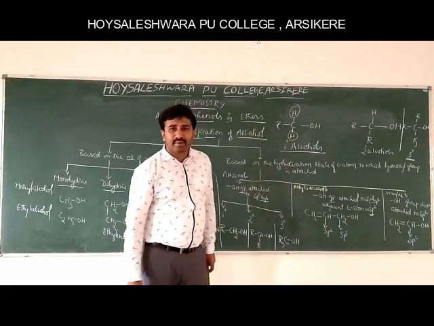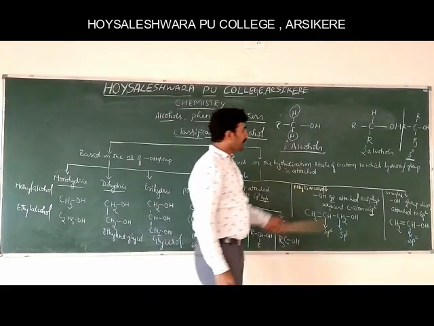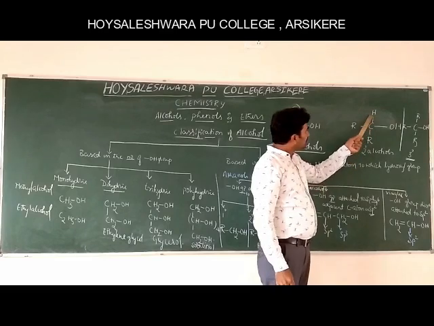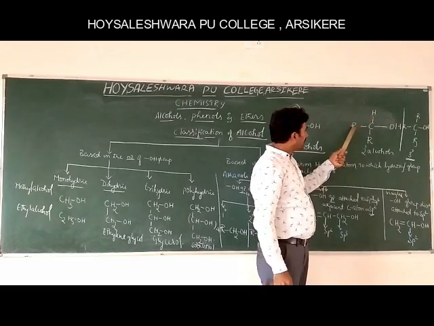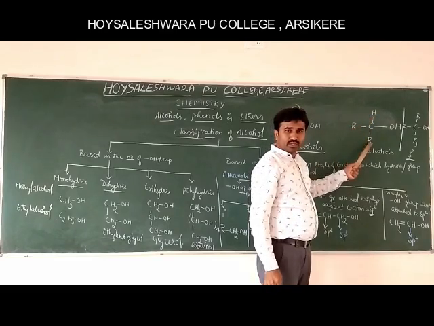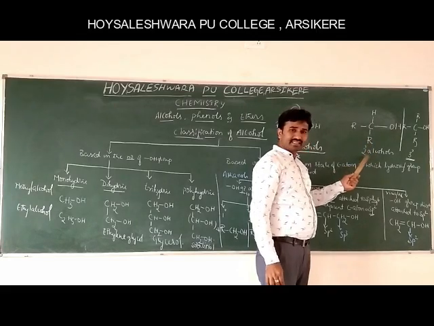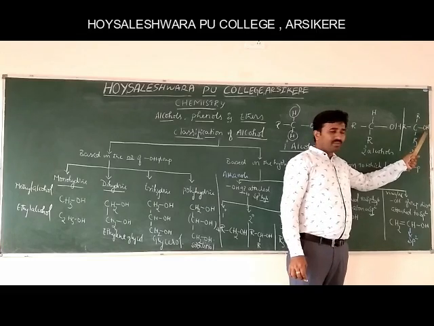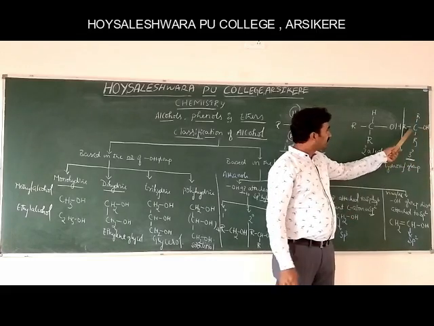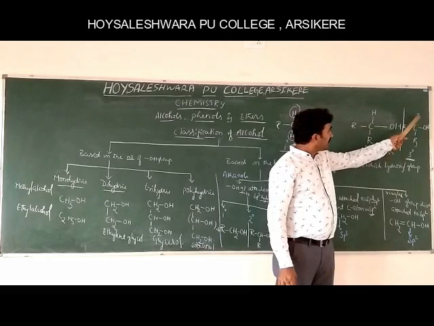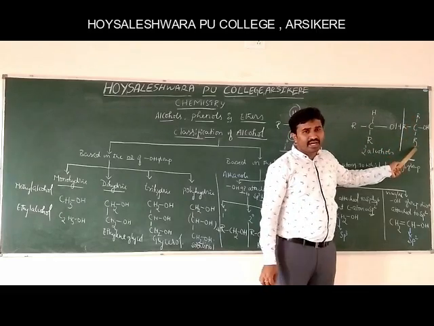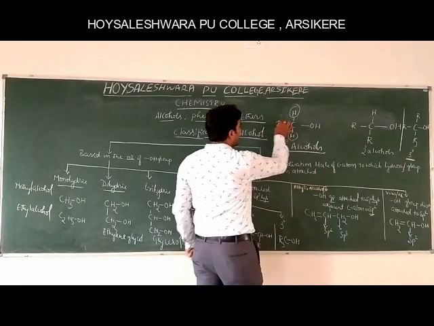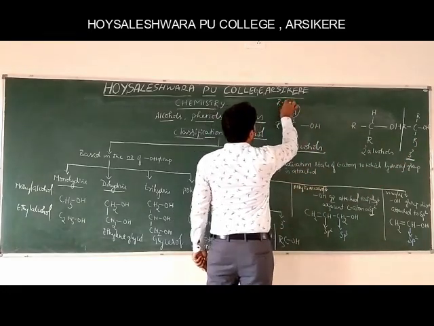If the hydroxyl group is attached to a carbon atom containing two hydrogens, those are primary alcohols. If attached to a carbon atom containing one hydrogen atom and two R groups, those are secondary alcohols. If attached to a carbon atom containing three R groups, there is no hydrogen in the case of tertiary alcohols. So all are alkyl groups, R is equal to alkyl.